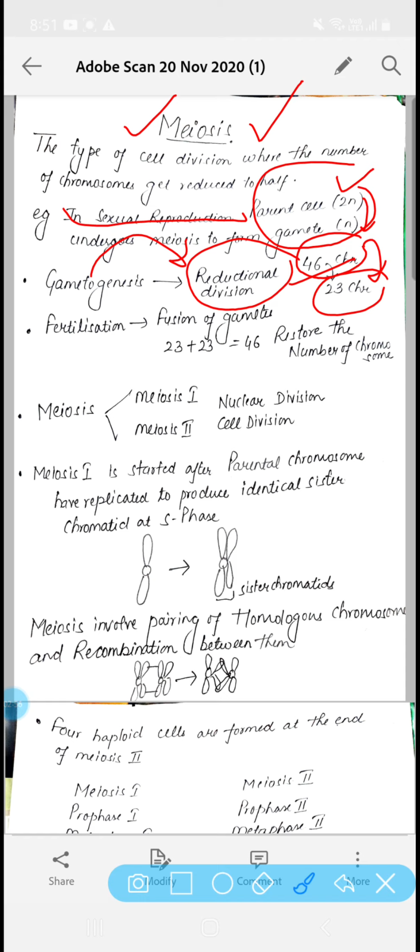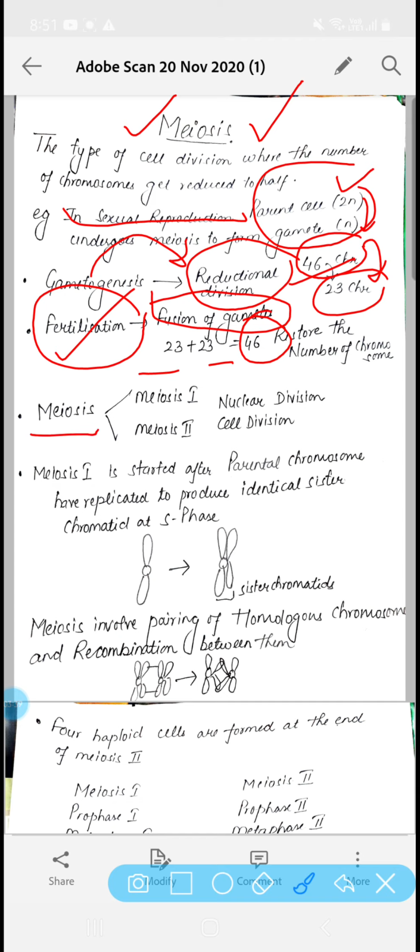In sexual reproduction, as gametogenesis reduces the number of chromosomes to half, these chromosome numbers get restored again with the help of a process called fertilization. In fertilization, two different types of gametes fuse together. Haploid gametes, that is 23 chromosomes, will again fuse to form 46 chromosomes. So the chromosome number is regained by fertilization. In this mechanism of sexual reproduction, both meiosis as well as mitosis take place.